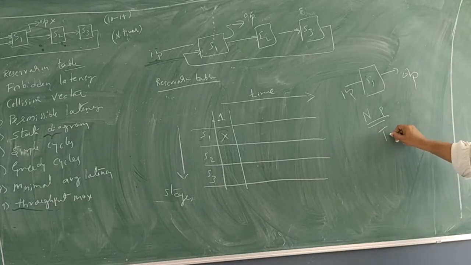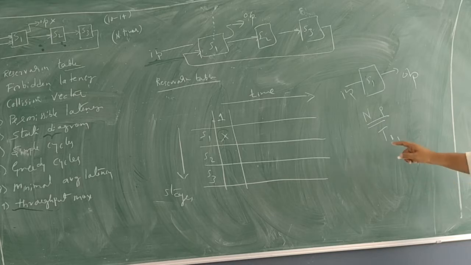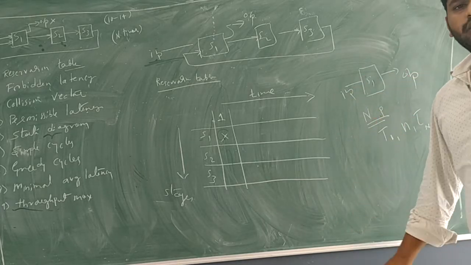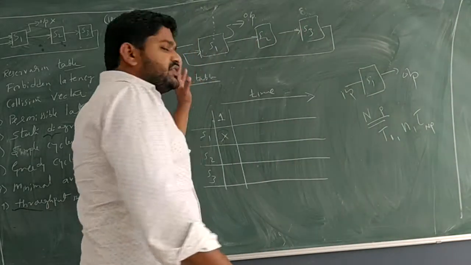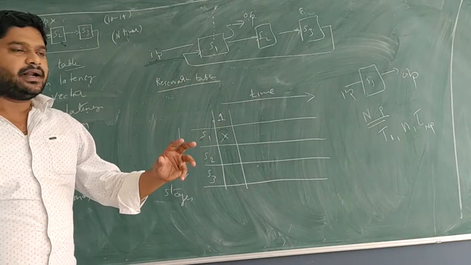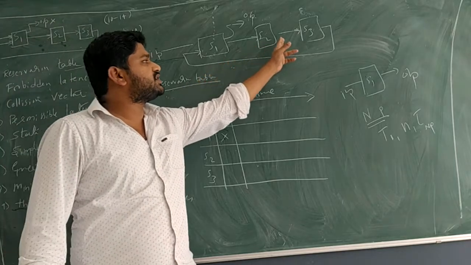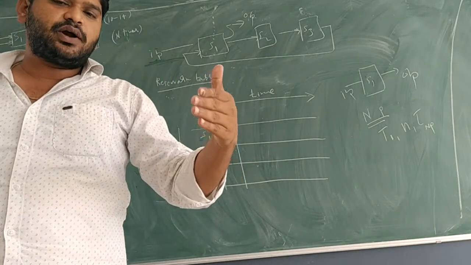Here, what parameters will we get? We will get T1. What will we have? Number of tasks. What will we have? Tau of NP. These are all the factors that will come into the picture if we stop now. But since resources are allocated, resources meaning stages, they are allocated for S2 and S3.